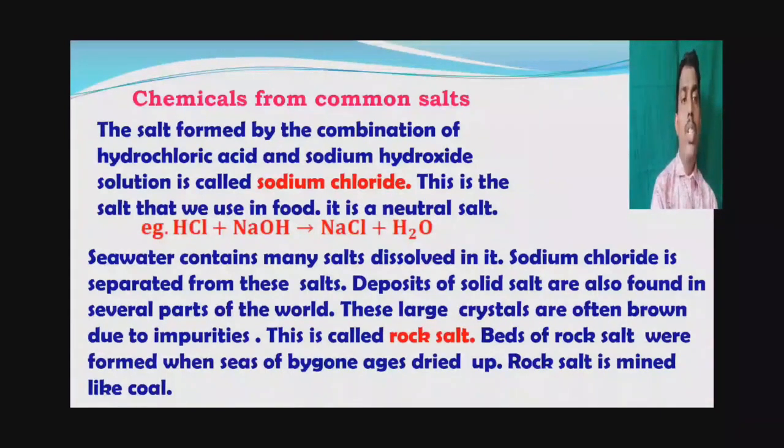These large crystals are often brown due to impurities. These deposits contain impurities, that's why they appear brown in color. These deposits are called rock salt. Beds of rock salt were formed when seas of bygone ages dried up.